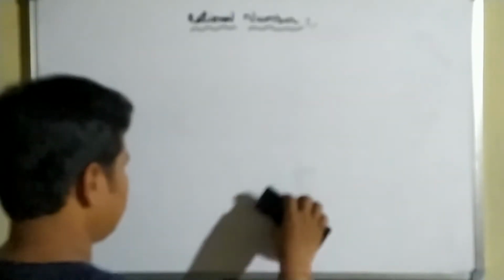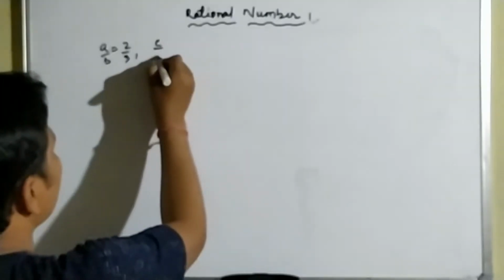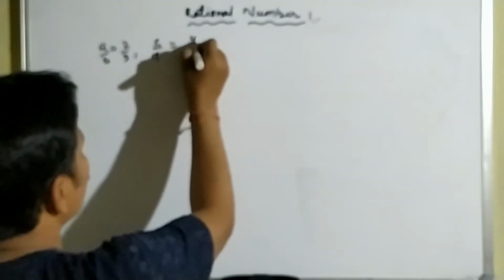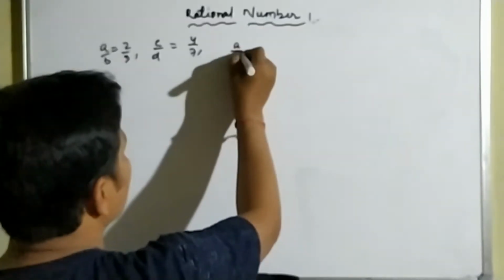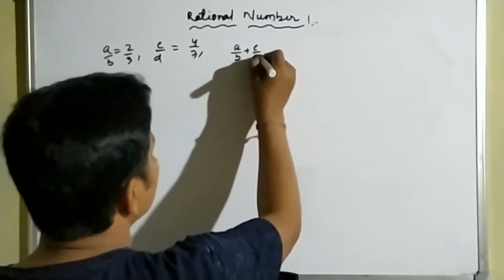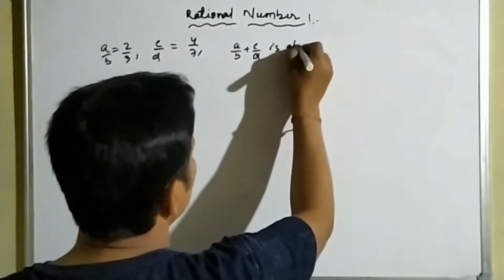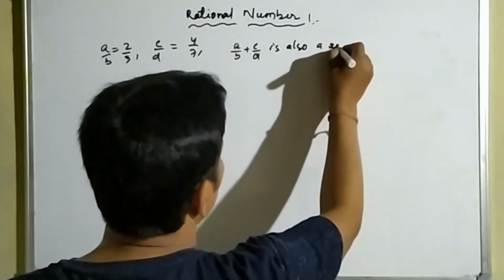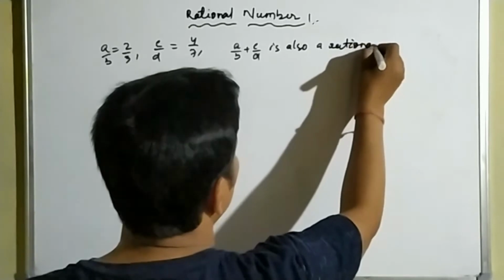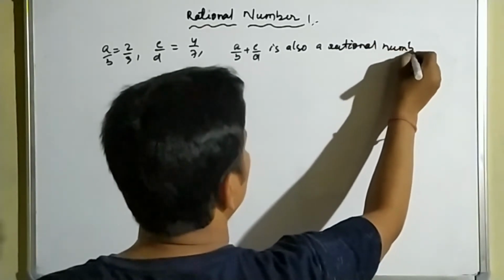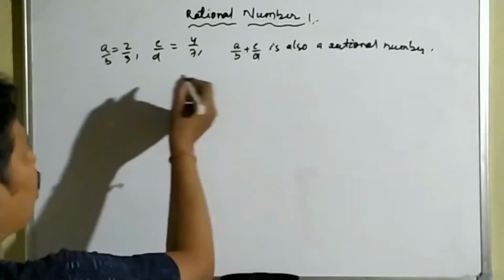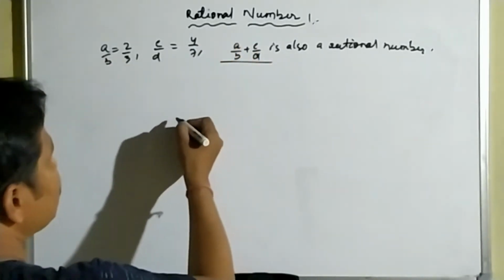So we will take a by b is equal to 2 by 3 and c by d is equal to 4 by 7, and we have to prove that a by b plus c by d is also a rational number. Okay, so now what is our a by b plus c by d?